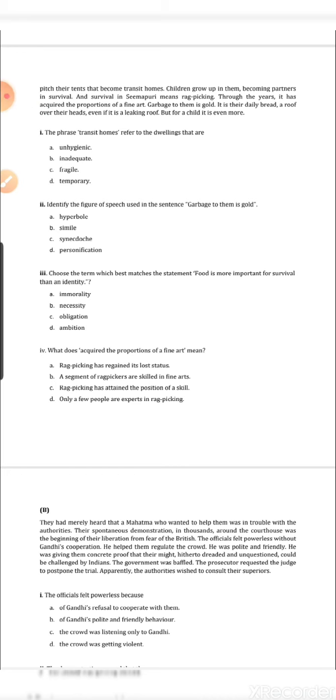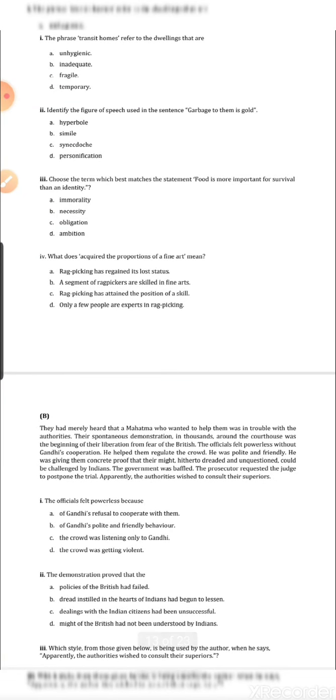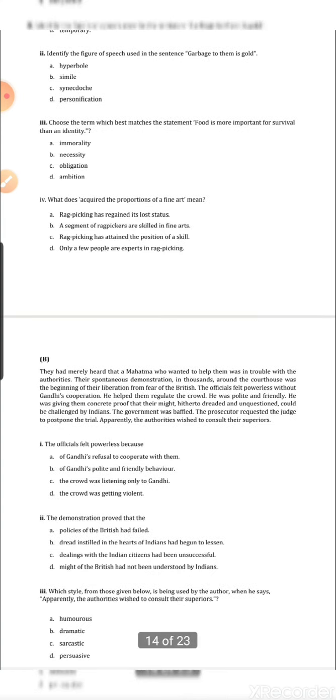So we have to go through each and every passage, each and every prose, and see which lines are important and what figures of speech have been used there. Next, choose the term which best matches the statement: food is more important for survival than an identity. That means the question is asking what the meaning of this particular phrase is. What does 'acquired the proportions of a fine art' mean? So here is also meaning.